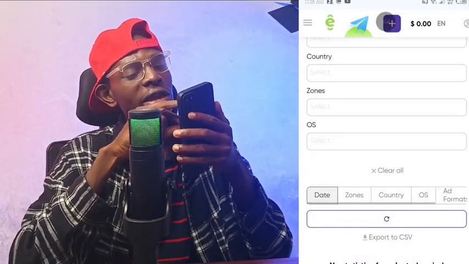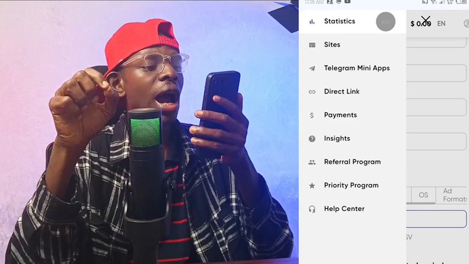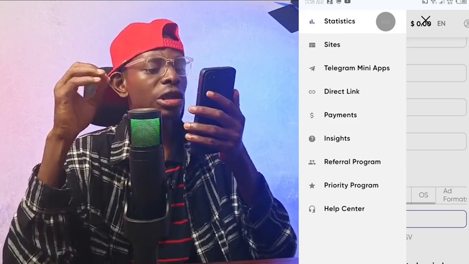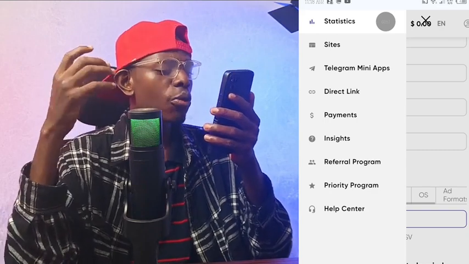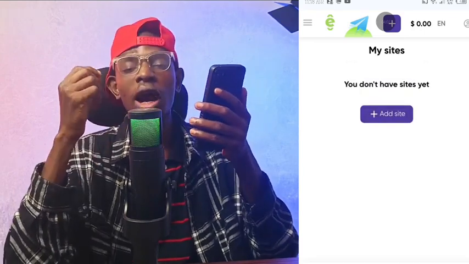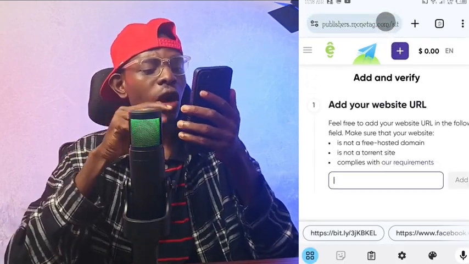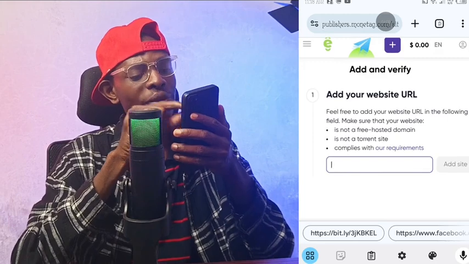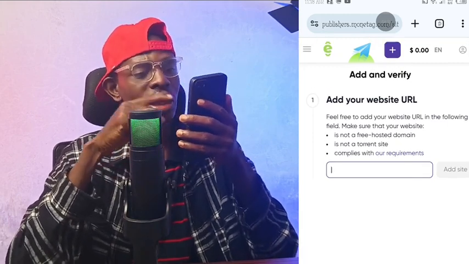Now, when you come to this interface and click on these three dots here, you are going to see site, Telegram app, direct link, payment, insert, referral program, and so much more. When you click on site, that is if you have a website and you want to add your own website, all you have to do is click on add website, and it's going to ask for your website URL. You provide it and you get started.